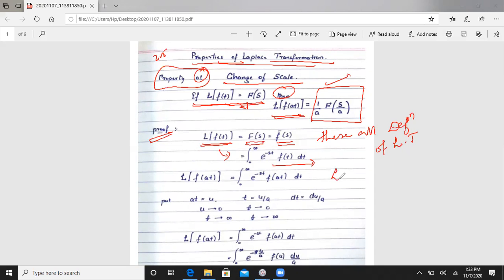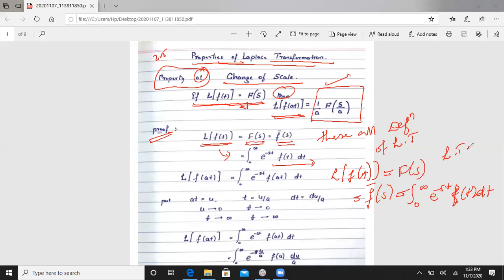That means the Laplace transformation of f of t is equal to F bar of s, which is integration from 0 to infinity e to the power minus st f of t dt. So this is your definition of Laplace transformation. It means instead of writing L of f of t equals, we will write capital F of s.